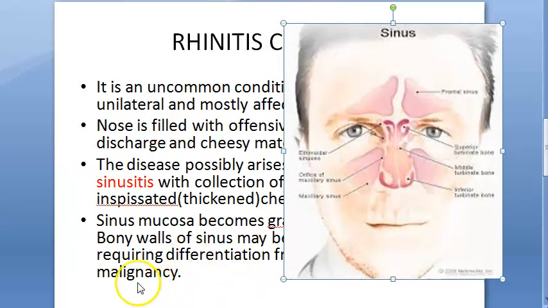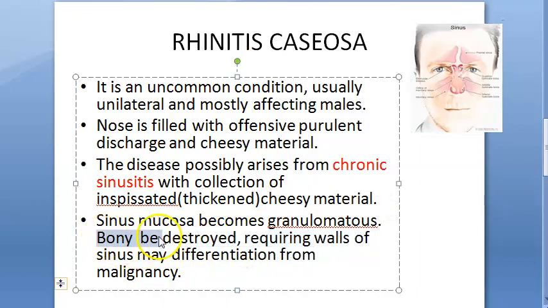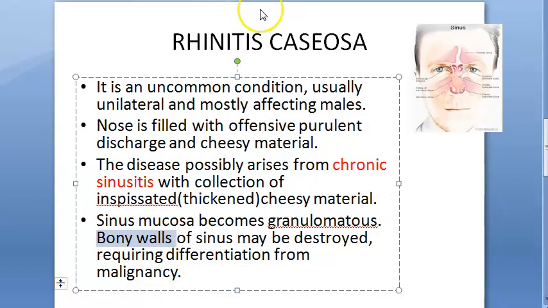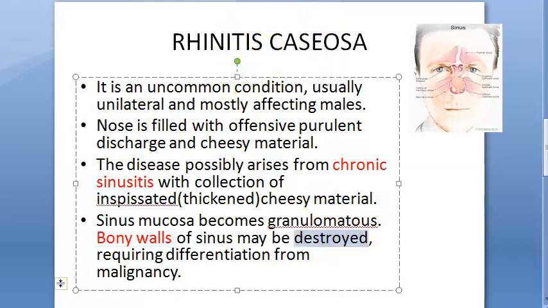The bony wall of the sinus may be destroyed. Yes. So here they are telling that you will find cheesy material in the nose, but actually what is affected is the sinus, and that is where everything came from also. The cheesy material, etc. arising. The disease probably arises from chronic sinusitis with collection of this cheesy material. So mucosa becomes granulomatous.